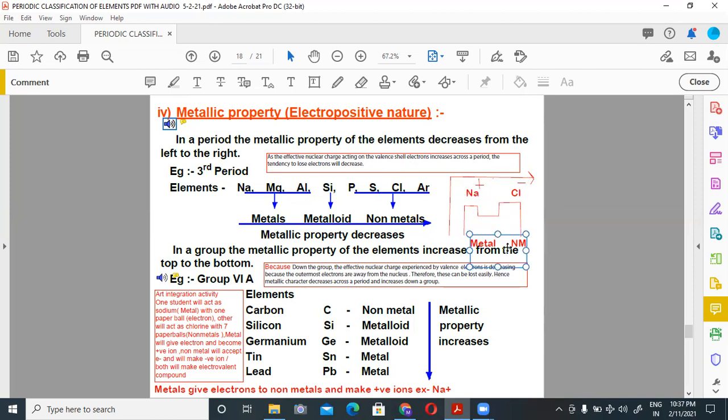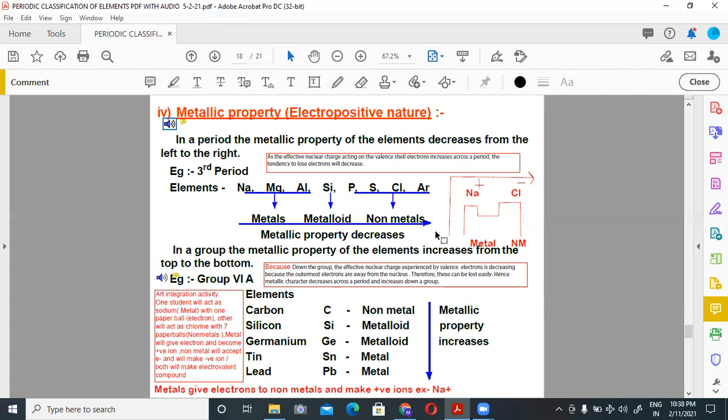In a group, the metallic property of the element increases from top to bottom, because down the group the effective nuclear charge experienced by the valence electrons decreases, since the outermost shells are farther from the nucleus. As the number of shells increases, the outermost electrons are away from the nucleus. Therefore, these can be lost easily, meaning these can lose electrons easily. Hence, metallic character decreases across a period and increases down the group.